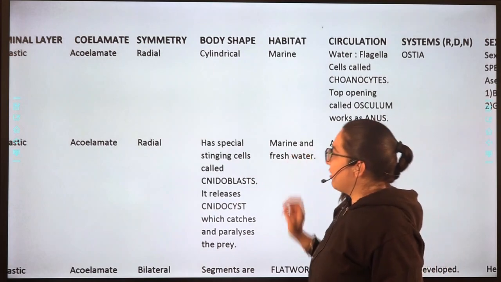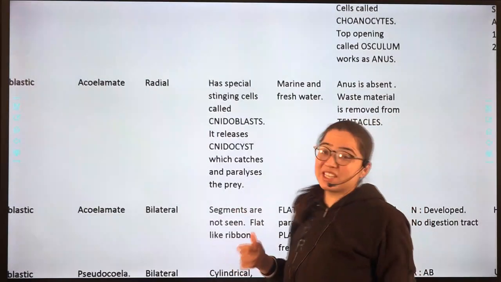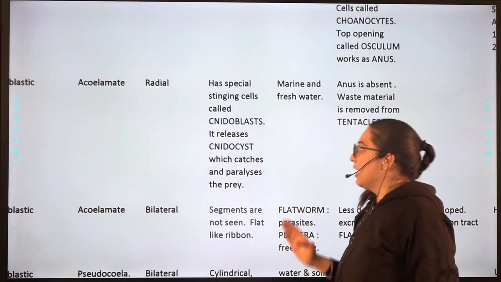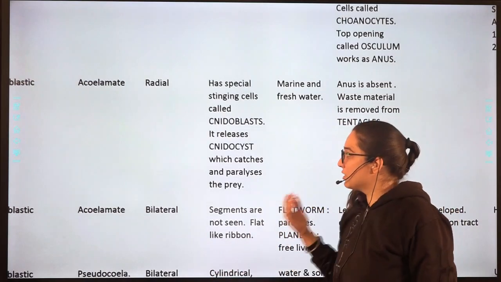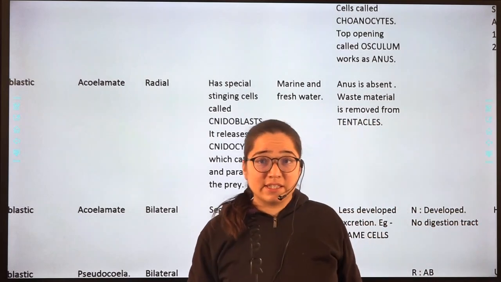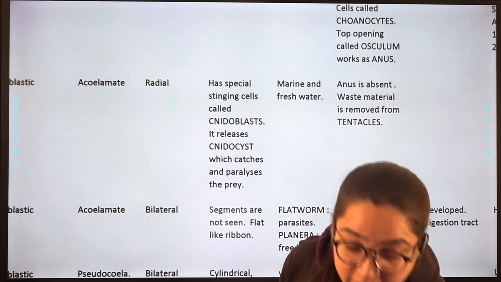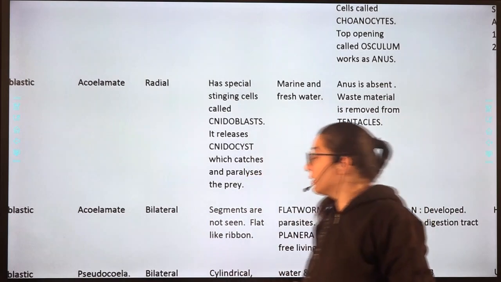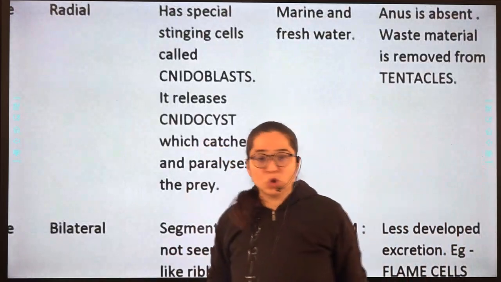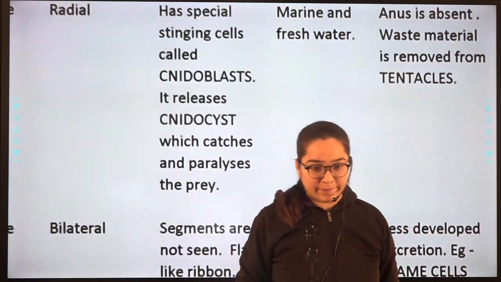Next, Coelenterata have special stinging cells called cnidoblasts, which release cnidocysts that can catch and paralyze the prey. Cnidocyst is the material that is going to paralyze the prey.